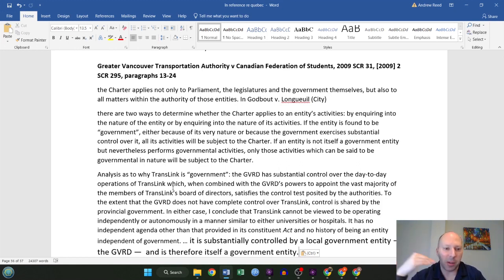If the entity is found to be government, either because of its very nature or because the government exercises substantial control over it, then all of its activities will be subject to the charter. If an entity is not itself a government entity, but nevertheless performs governmental activities, only those activities which can be said to be governmental in nature will be subject to the charter.